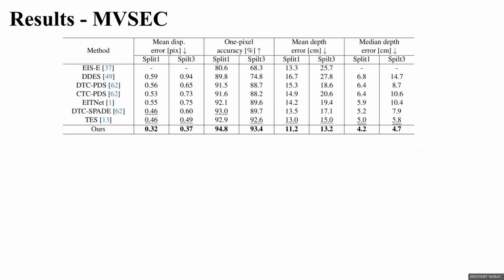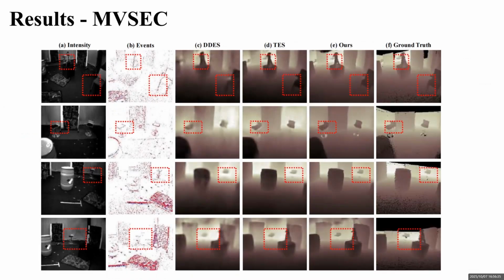We conduct extensive experimental verification on a large number of real-world datasets, and the quantitative results on MVSEC demonstrate the advancement of the proposed method. The proposed method fully extracts extensive dense and structural information contained in intensity images and distills it into the event branch during the training, making its performance significantly better than existing event-based stereo matching methods.